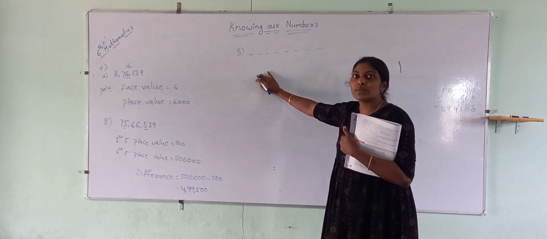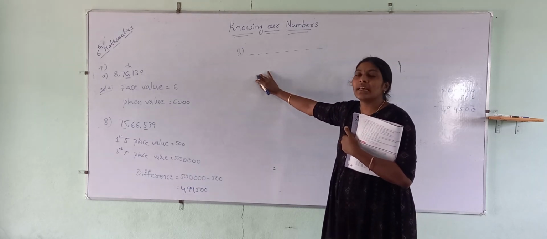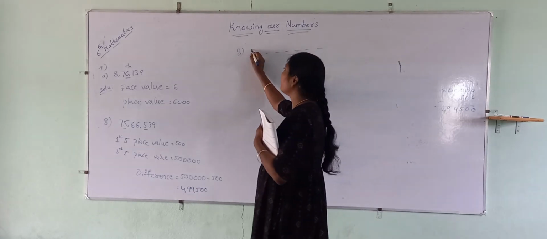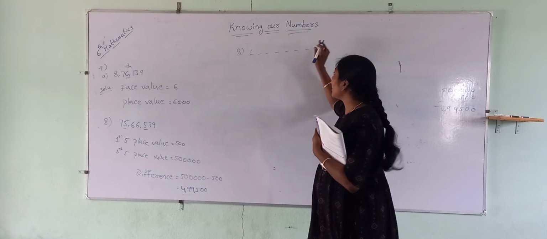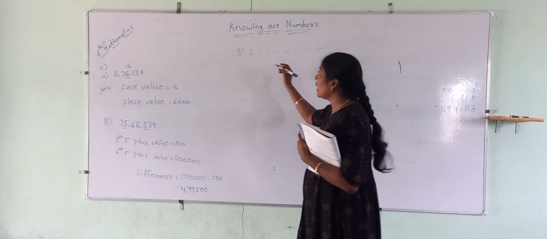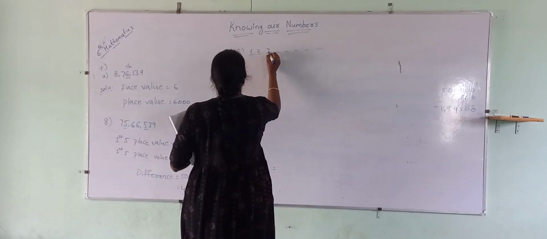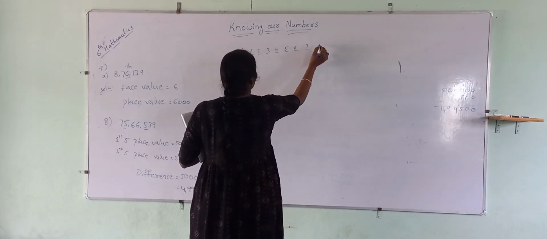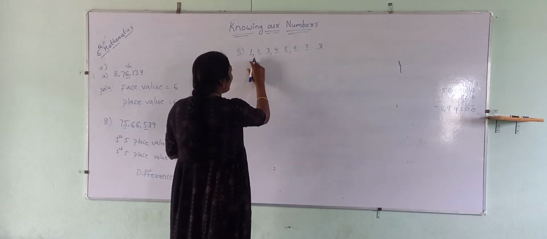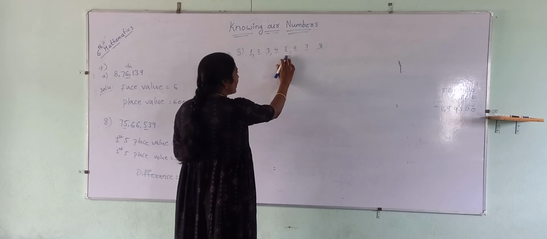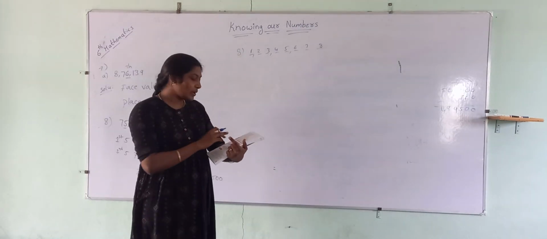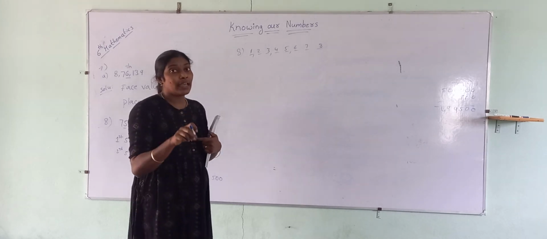Smallest number. Smallest 8-digit number means, if the number starts with 0, there will be no value. So start with 1. 1 will be the smallest one. If you take 1 here and a bigger number here, this will become the larger number. So take 1, 2, 3, 4, 5, 6, 7, 8. What will it be now? 1 crore 23 lakh 45,678. That name we have to write, because they asked to write the number name.